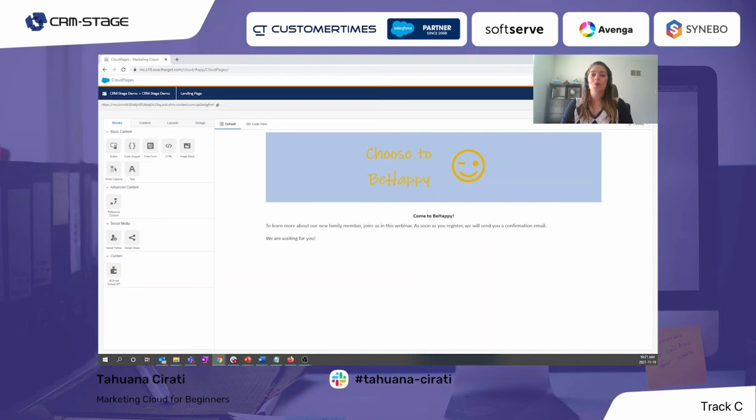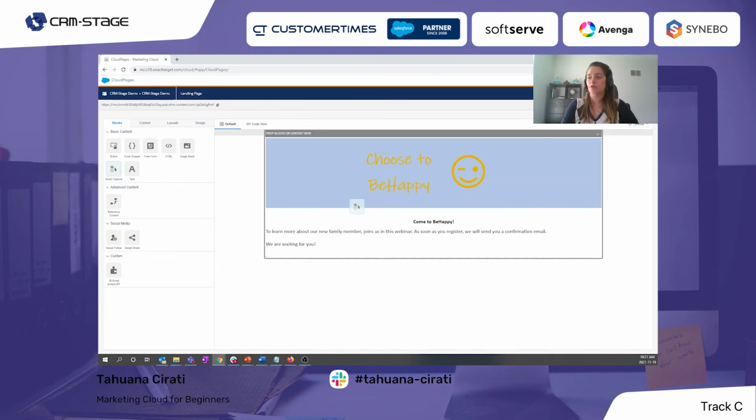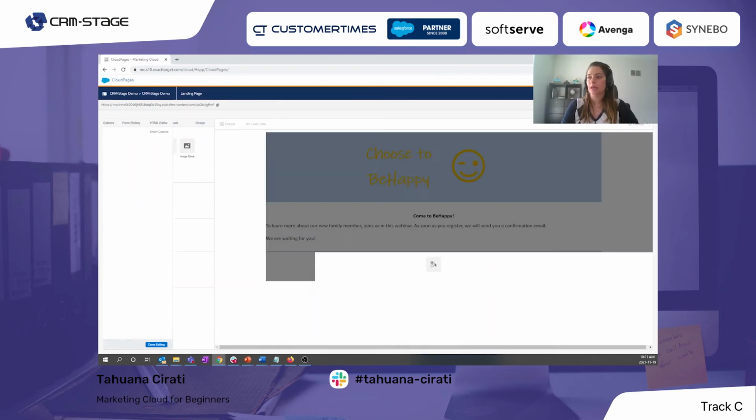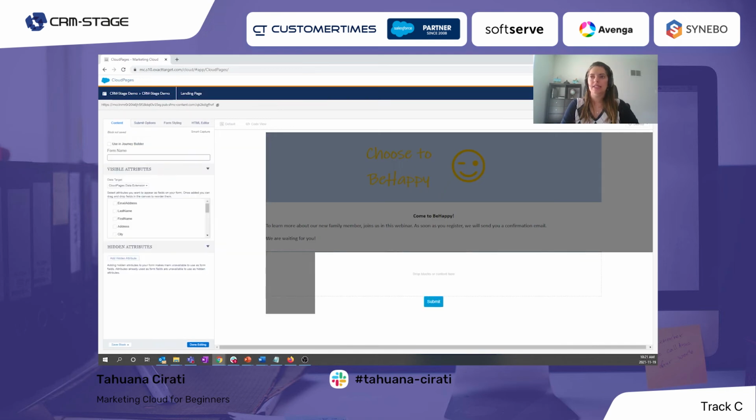And now the most important part, which is the form itself. For the form to capture this information, we will use this smart capture here. So we just drag and drop here. And I want to use this form in a journey because I want to send an email with this, I want to send a confirmation email for the person. So I will put here CRM stage demo. I need to give a name for this form.